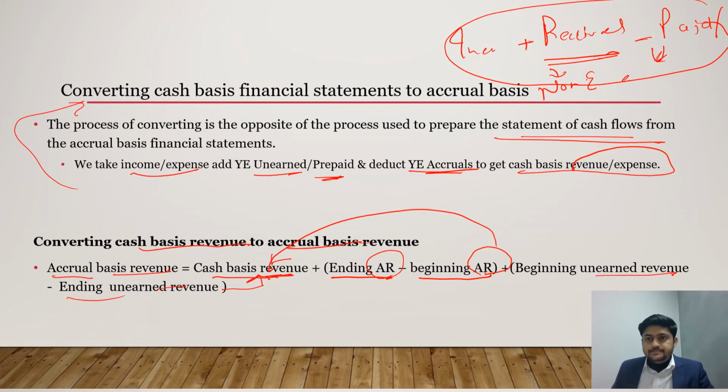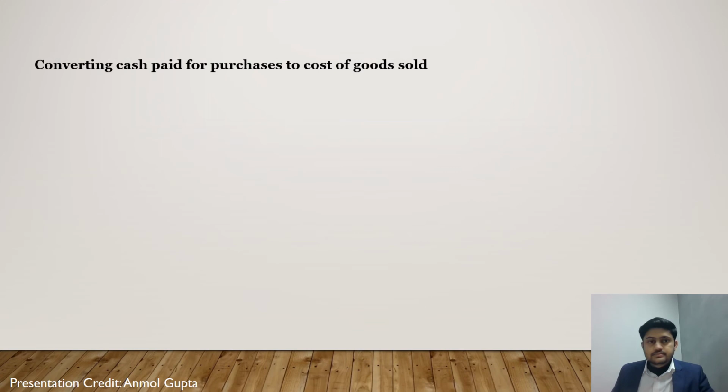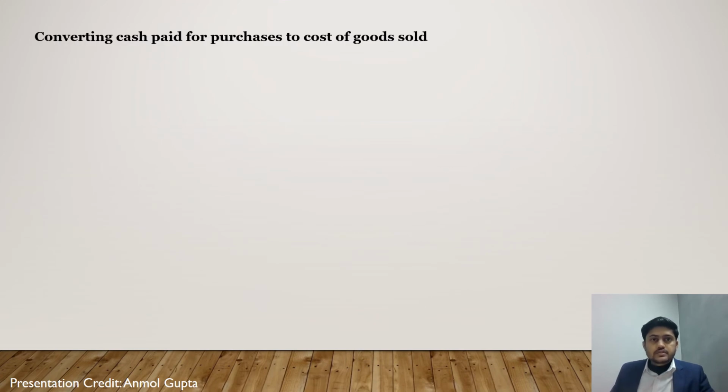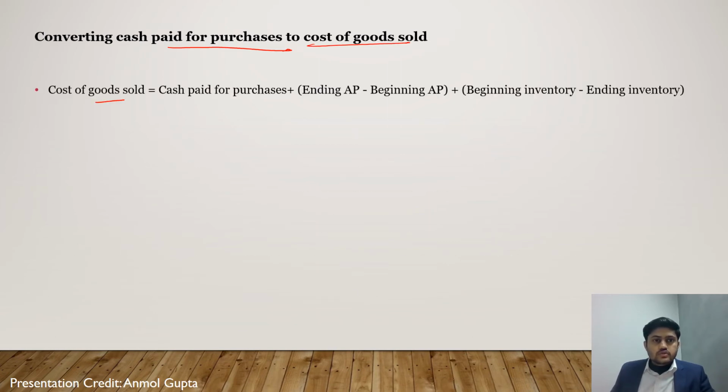Next is converting cash basis of purchases to cost of goods sold. So cost of goods sold would be cash paid to suppliers plus ending accounts payable, which is still to be paid, but it is purchased this year, so this is the current year's cost. Then less beginning accounts payable, which was purchased in the previous year but would be included in this, so we'll have to deduct those.